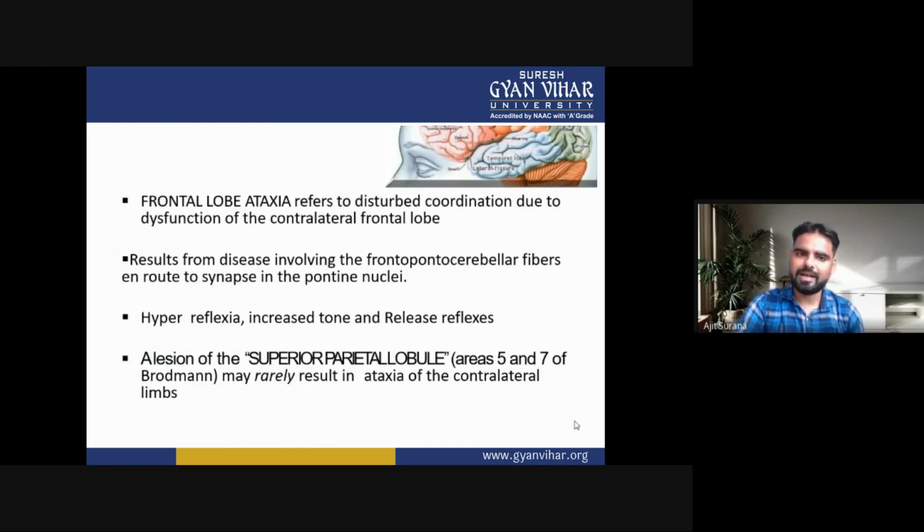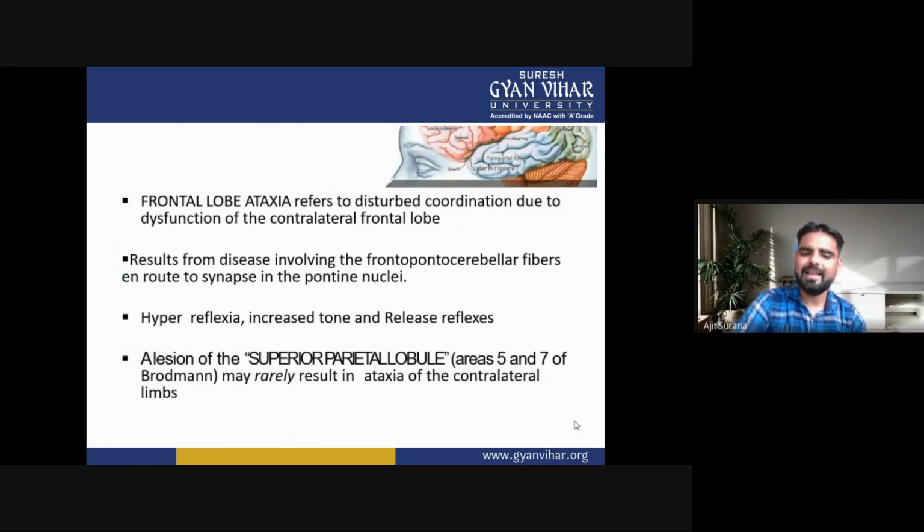The conditions that come with cortical ataxia are hyperreflexia, increased tone and release reflexes.